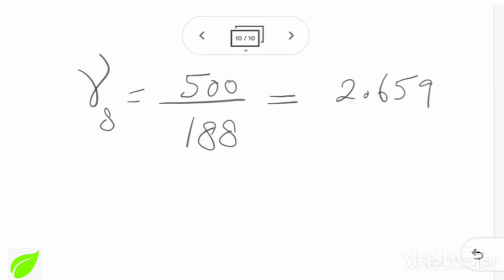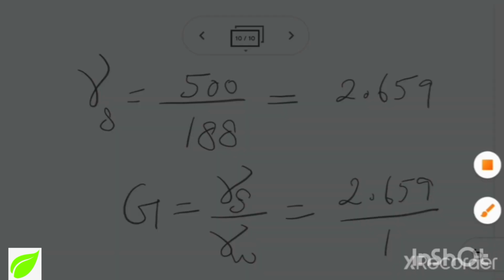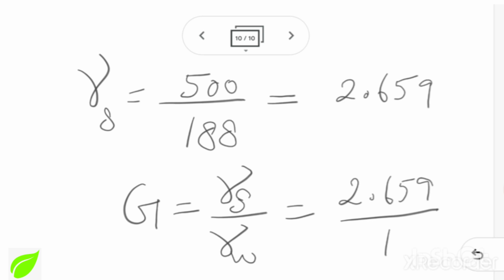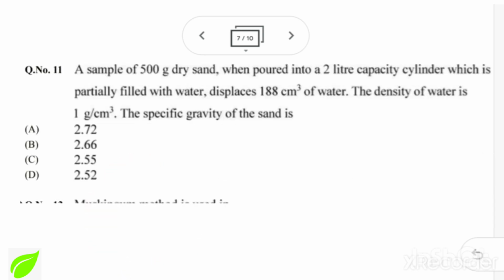When I substitute in the gamma S equation, I will get my gamma S as 2.659. So if I substitute once again in the specific gravity equation, gamma S by gamma W, I will get 2.659 by 1, which gives my specific gravity G as 2.66. My correct answer is B, 2.66.